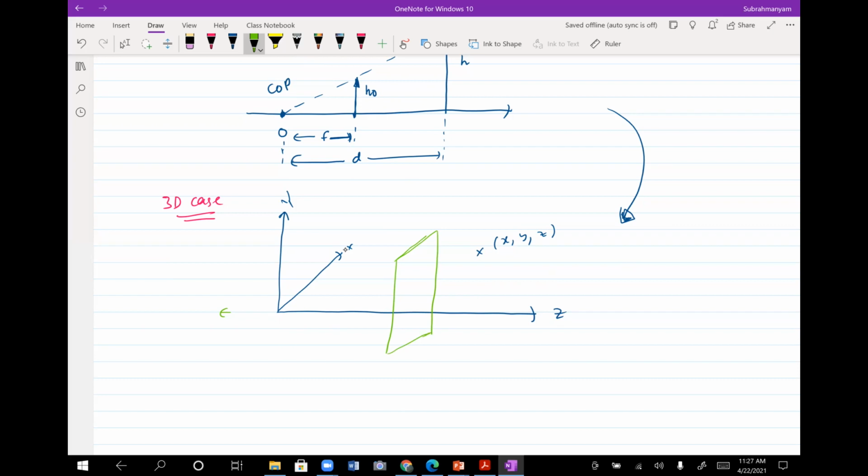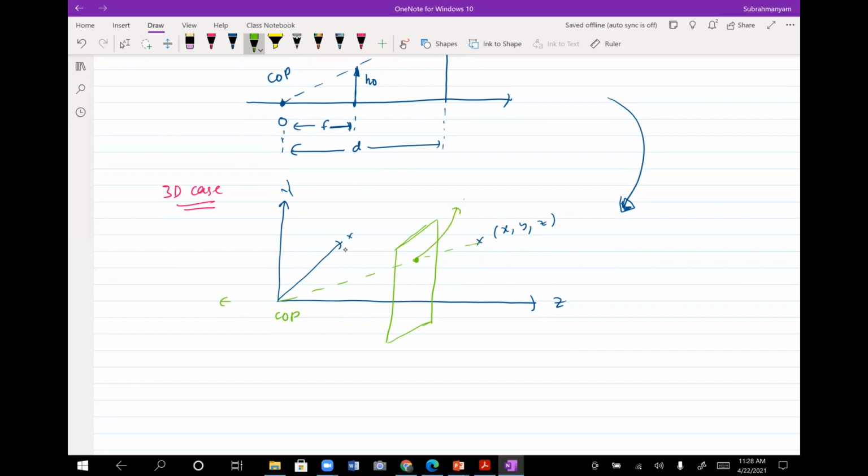Now this is our center of projection for this X, Y, Z, for example. That's how it is going, and this would project onto the 2D plane somewhere here, and let me call that point X dash comma Y dash. The original point is a 3D point X, Y, Z, and its projection on a 2D plane is essentially the perspective projection, which I am now calling X dash comma Y dash.